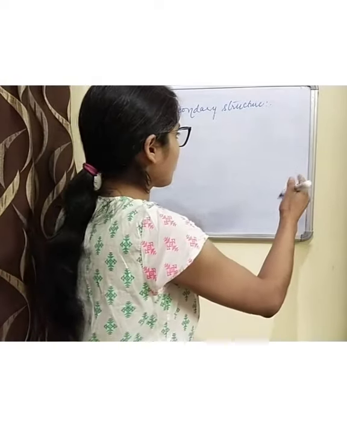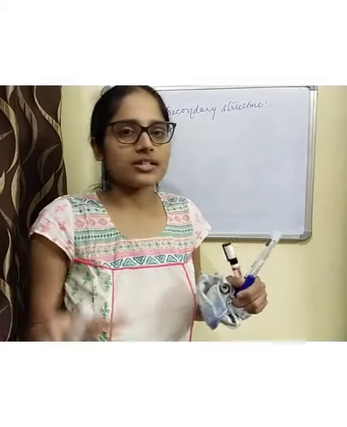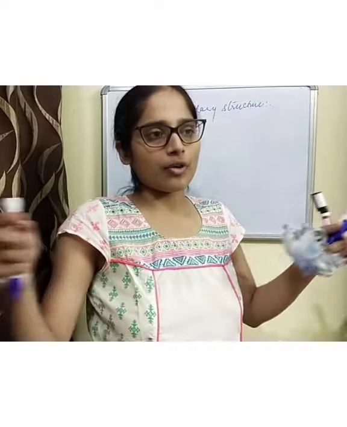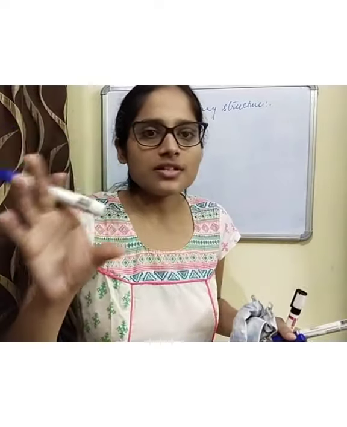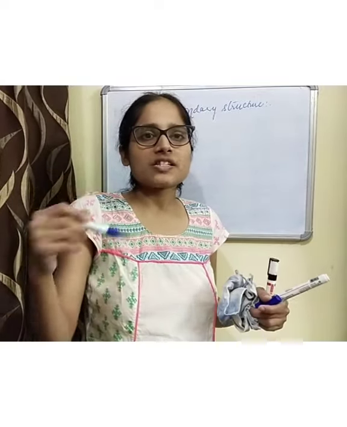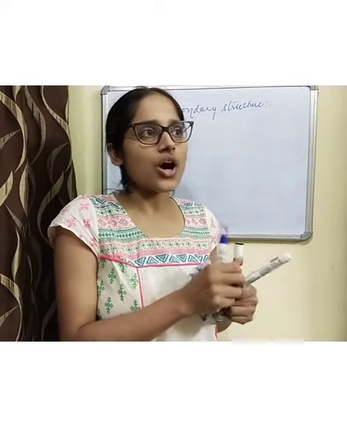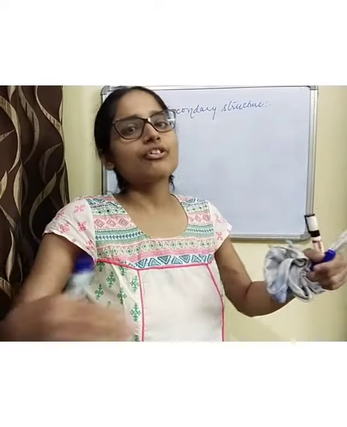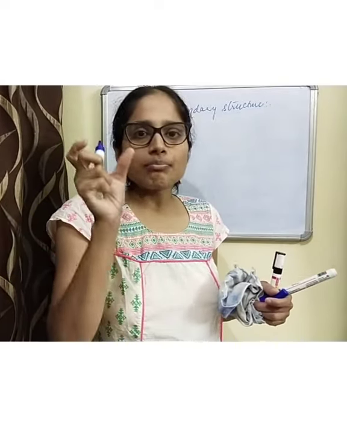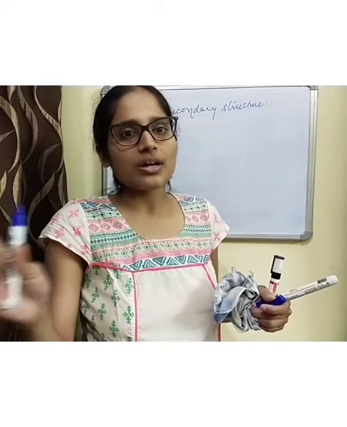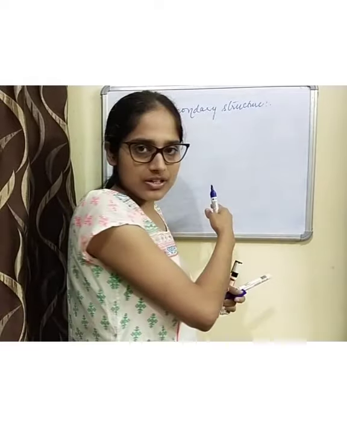Suppose a polypeptide has 50 residues. Among those 50 residues, there will be certain regions which will fold into specific shapes, and that is known as secondary structure. So it is not the entire polypeptide that folds into that conformation, but certain regions of that polypeptide will fold into specific conformations, and that is known as secondary structure.